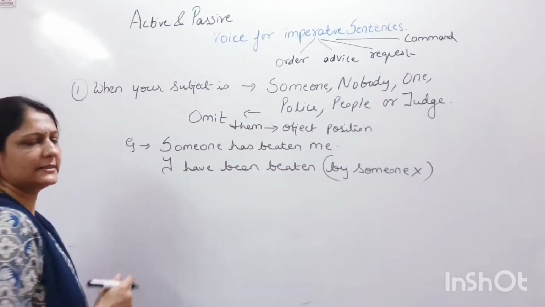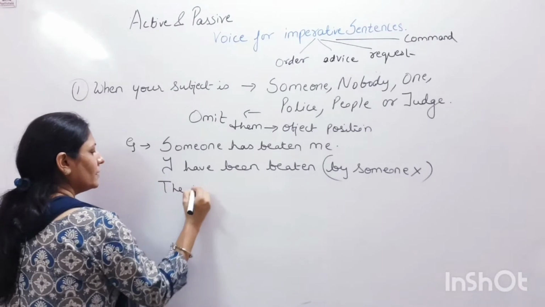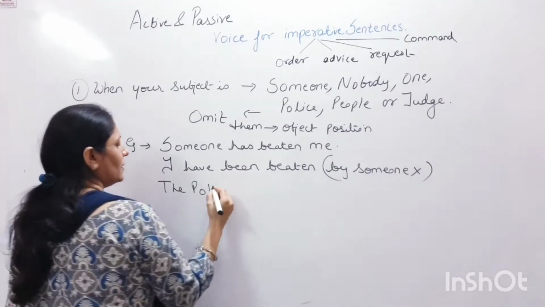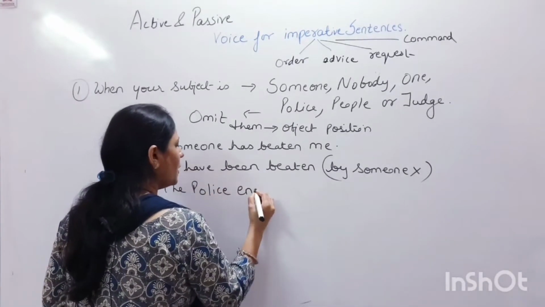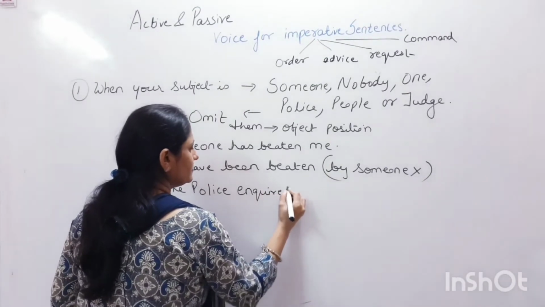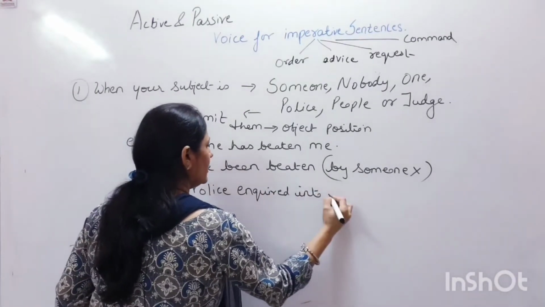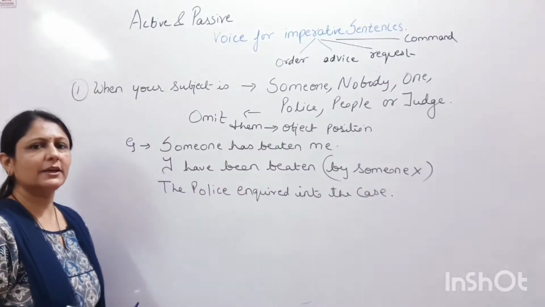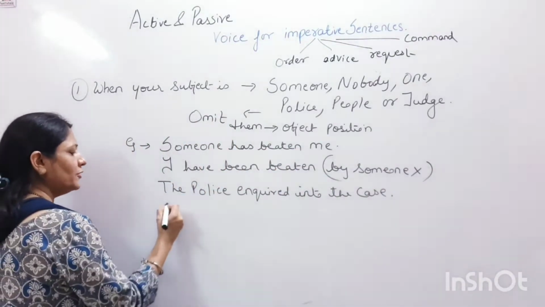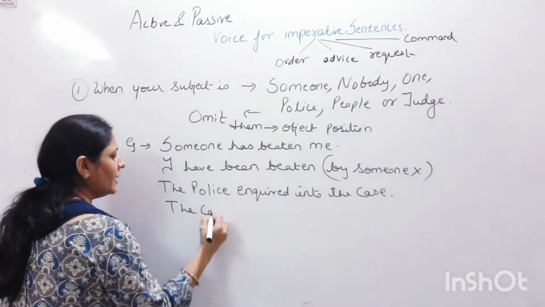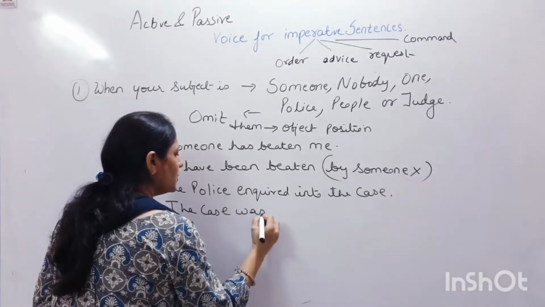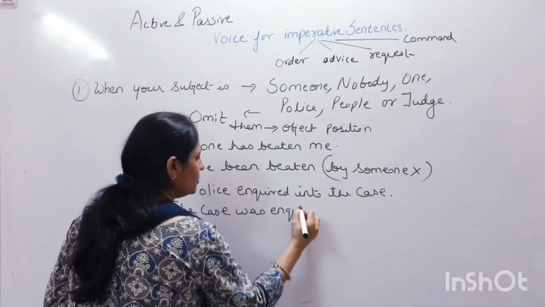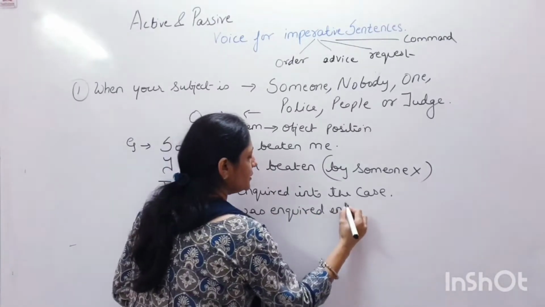Let's take another example. The police inquired into the case. The answer will be the case was inquired into.